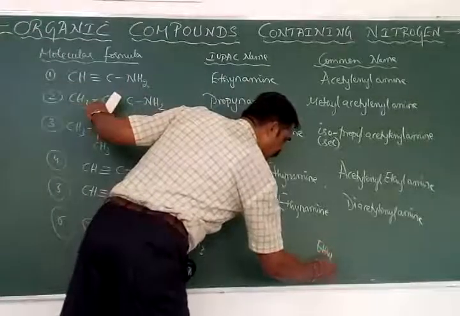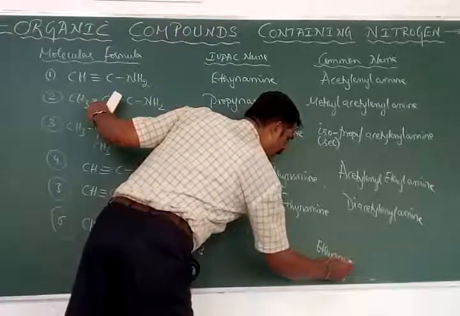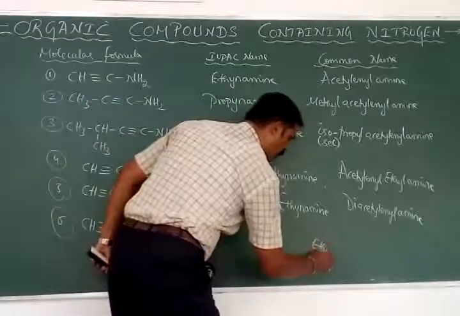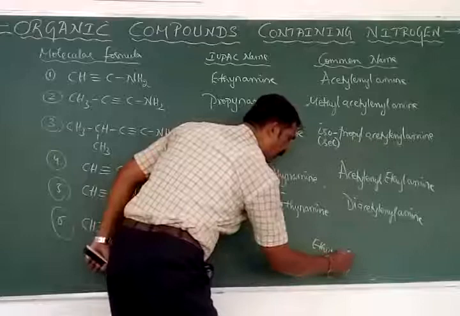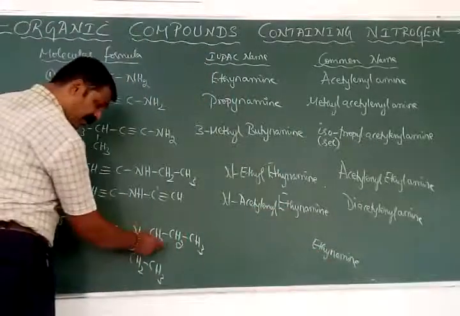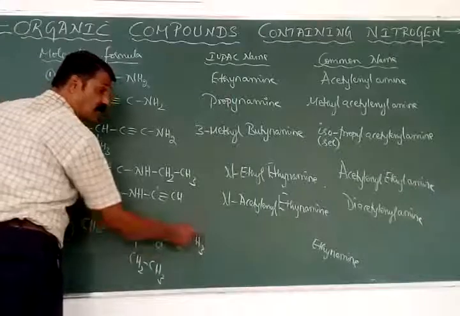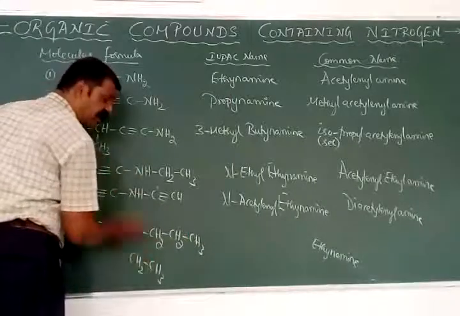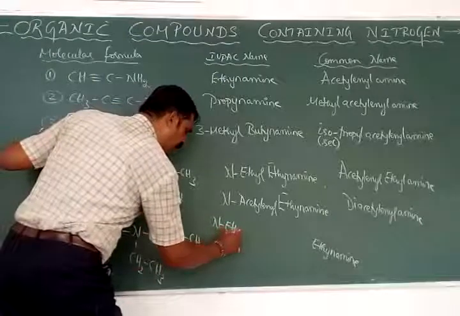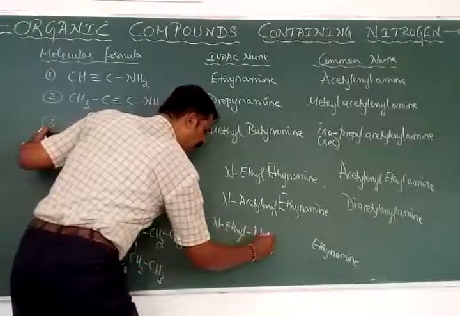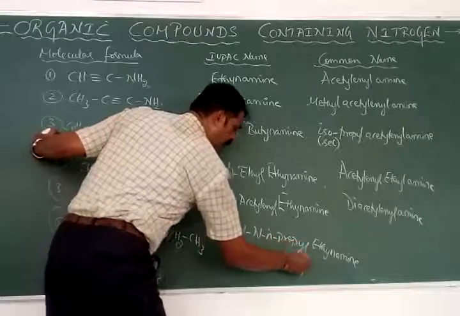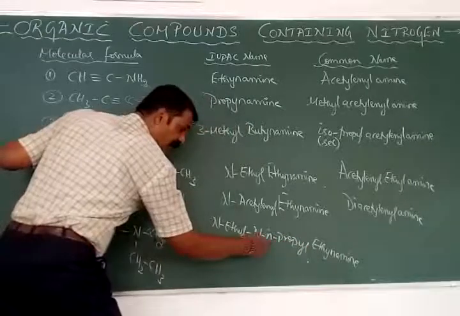What amine it is? E-T-H-Y-N-A-M-I-N-E. Ethyne amine first. Then what are the substituents here? This is propyl, but this is straight. Therefore, it is called as N-propyl. Here it is ethyl. Which comes first? N-ethyl, N-propyl.